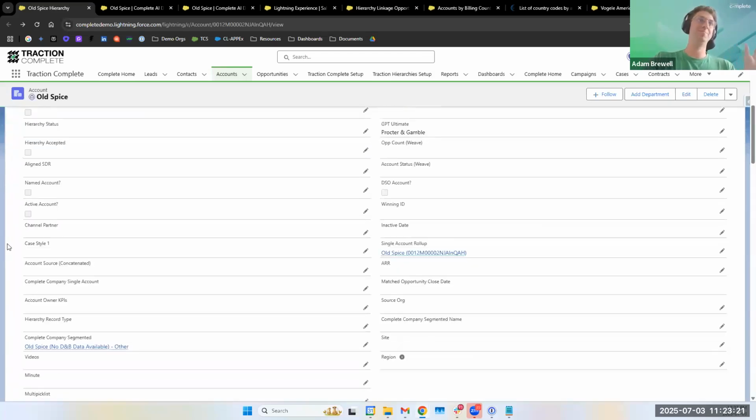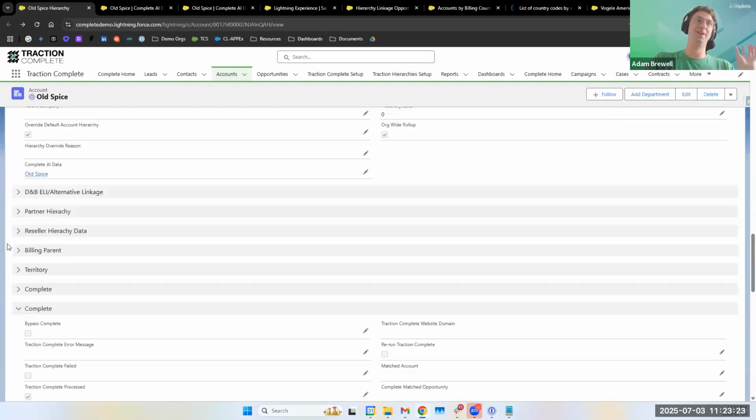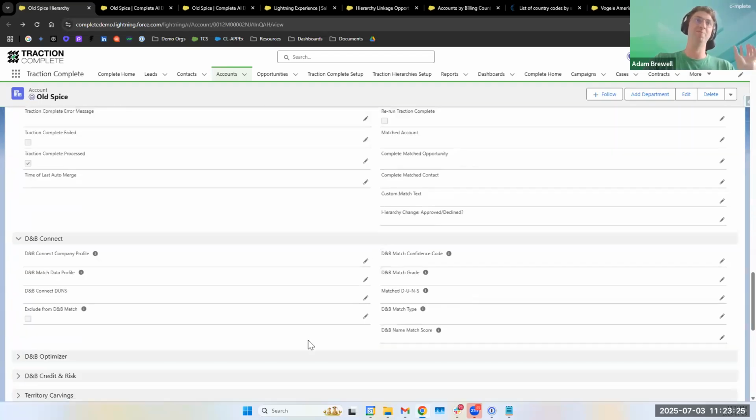So that means that D&B does not recognize Old Spice as a legal entity. It actually won't match to D&B, connect to D&B, and same with the other data providers, because it's not actually a company. Then it won't usually get aligned to a data source or an ID, and therefore it wouldn't be automatically built into the hierarchy. So a use case here for our AI is to look at accounts or brands that don't have that information, to then try and find that relationship.